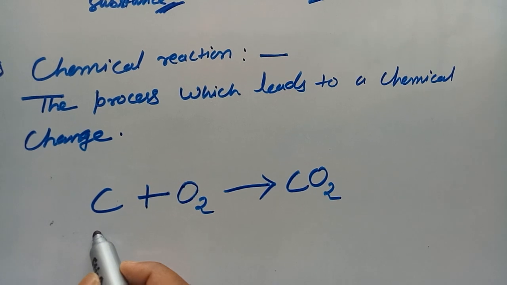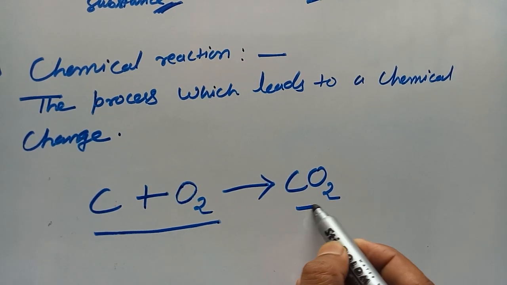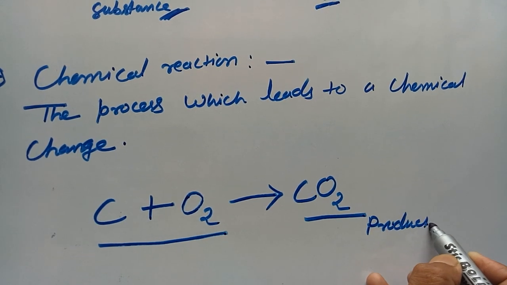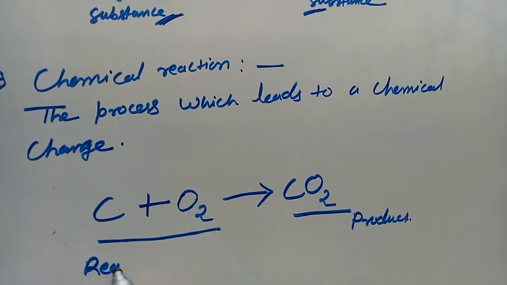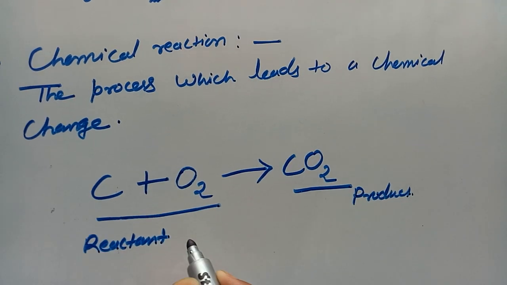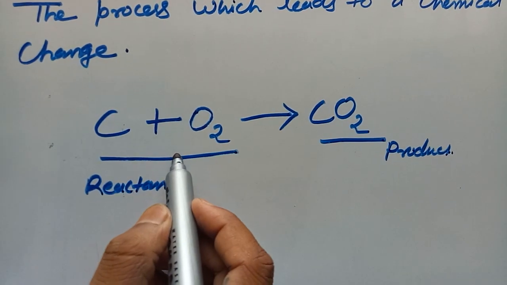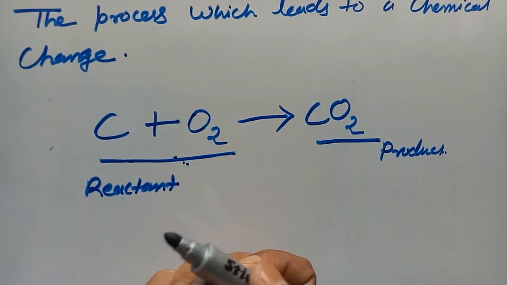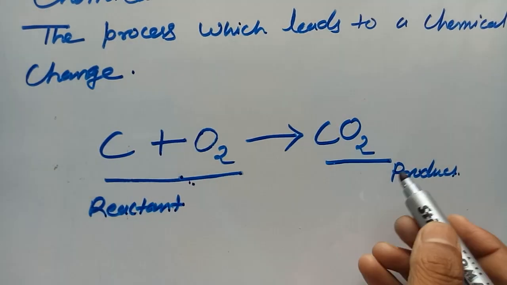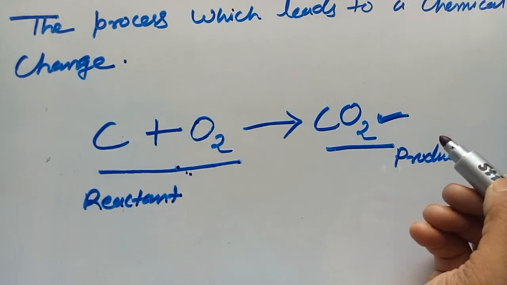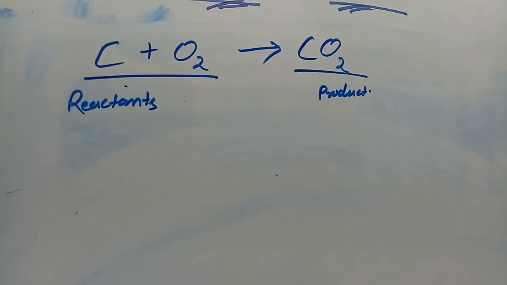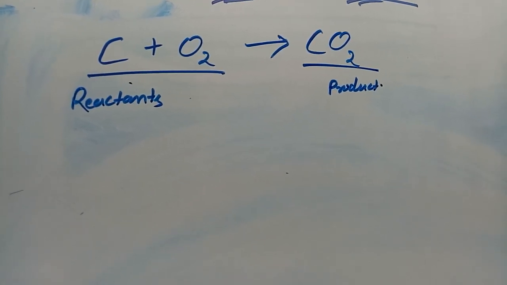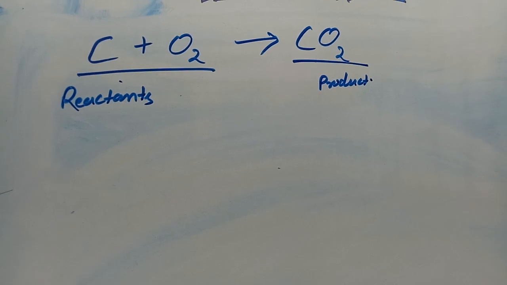So these are the original substances, and this is a new substance, meaning this is a product, and these are reactants. Reactants are those substances which take part in a chemical change, which participate in a reaction, and the product is a new substance which is formed as a result of a chemical reaction.